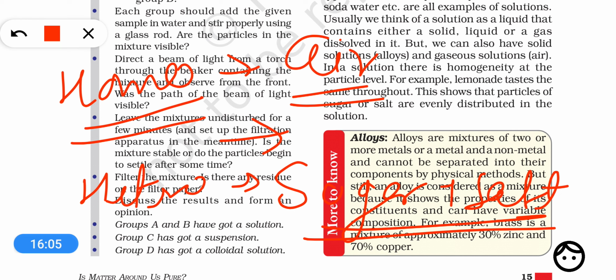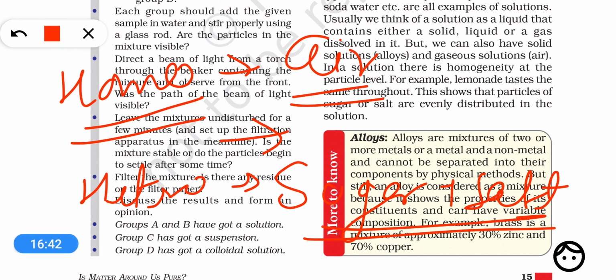Your foods are generally heterogeneous mixtures. Sand plus water is a heterogeneous mixture. Chalk powder plus water is a heterogeneous mixture. Starch in water is a heterogeneous mixture. Rice plus wheat is a heterogeneous mixture. So there are a number of heterogeneous mixtures around in your surroundings. So dear students, make a more long list of homogeneous and heterogeneous mixtures.